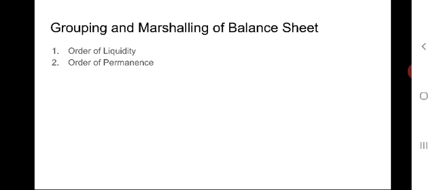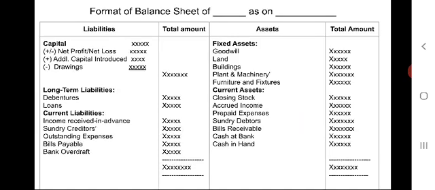The company, as defined under the Companies Act 1956, is required to prepare the balance sheet in order of permanence. Order of permanence is nothing but exactly the reverse of the liquidity order.